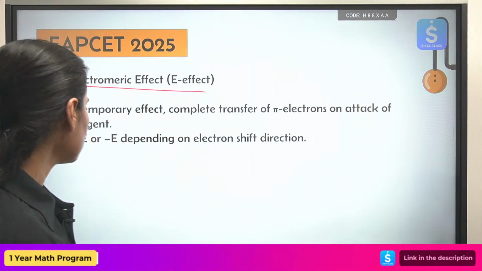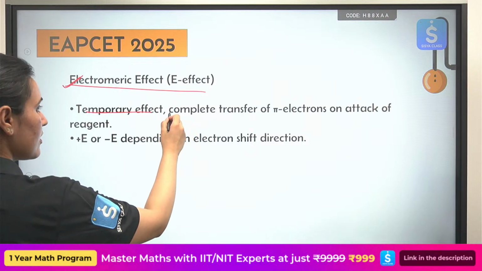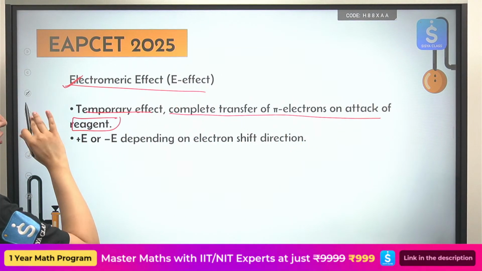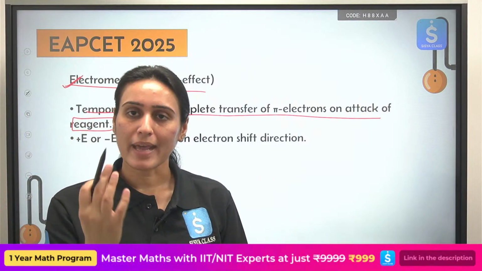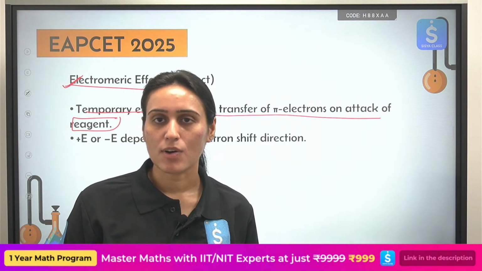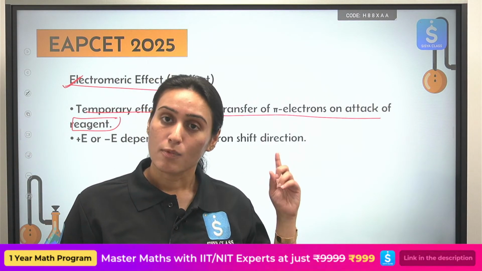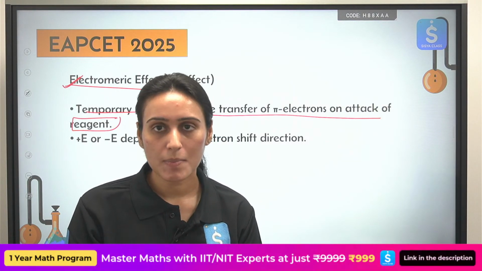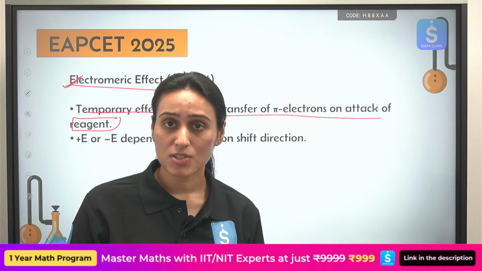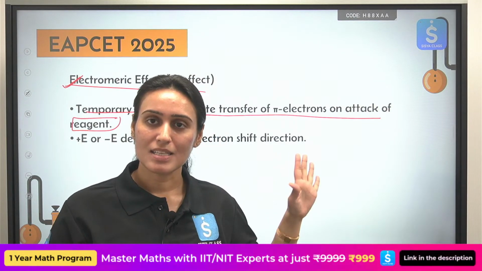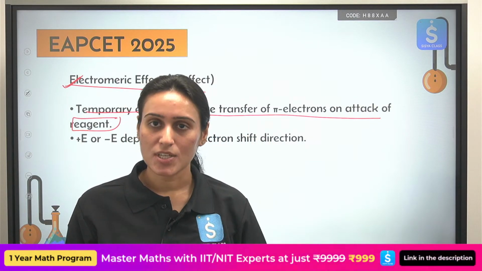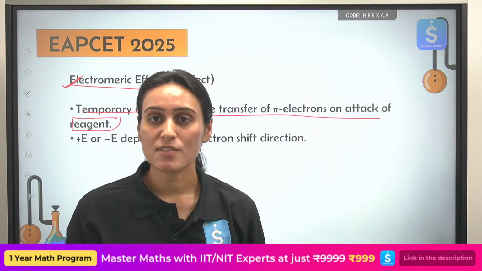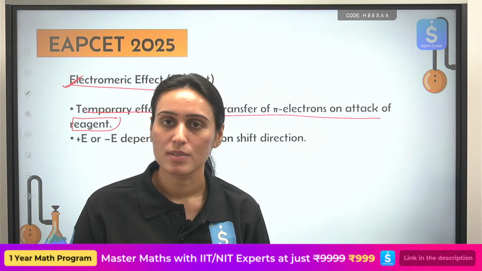Okay. So, temporary effect, there will be complete transfer of pi electrons on the attack of the reagent, and if you remove the reagent, the electromeric effect also disappears. That is why we call it a temporary effect. Will the inductive effect disappear? No. Will the mesomeric effect disappear? No. Hyperconjugation, will that disappear? No. But this is because of some external reagent. Inductive, mesomeric, hyperconjugation is because of certain group which is part of your compound.